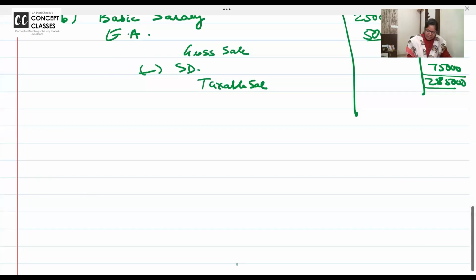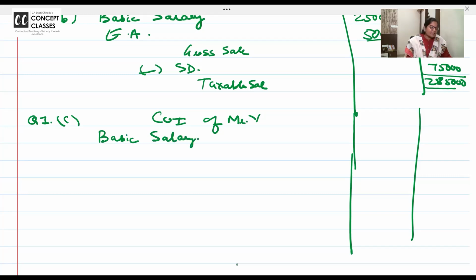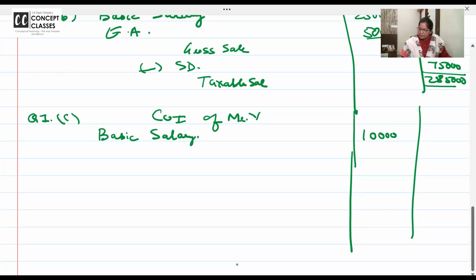So, question number 1, B may they have worked out option B. Very easy this is. Computation of income of Mr. Y. What is the basic salary? 1 lakh per month into 12, 12 lakh.